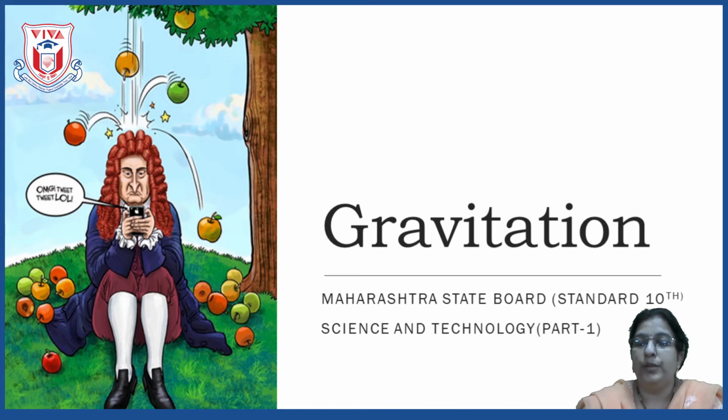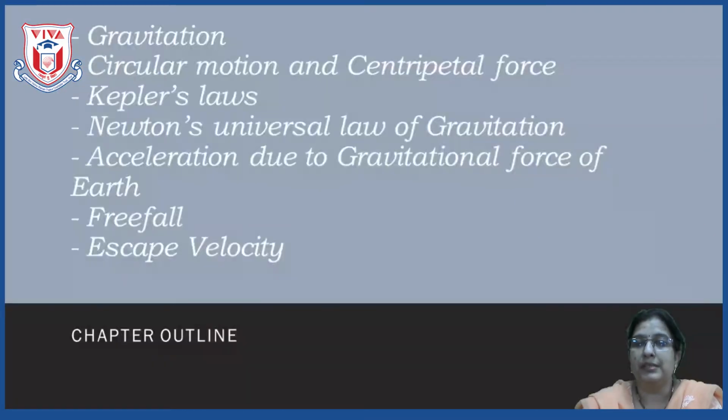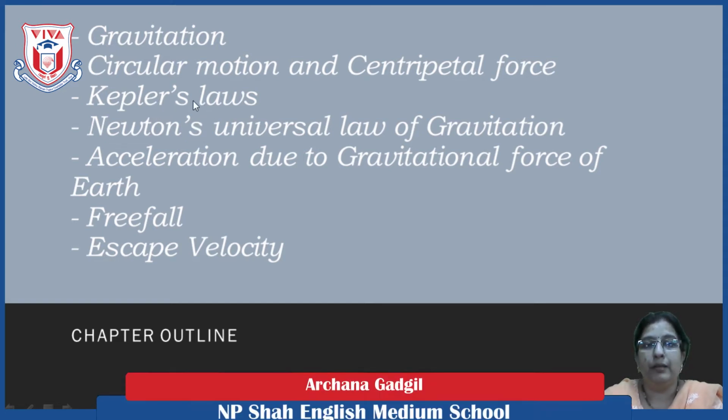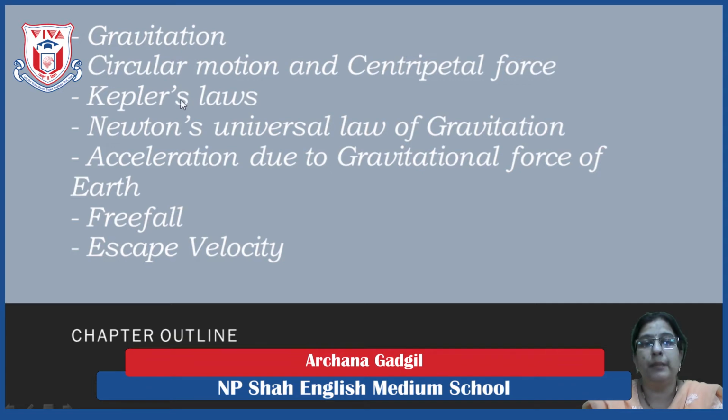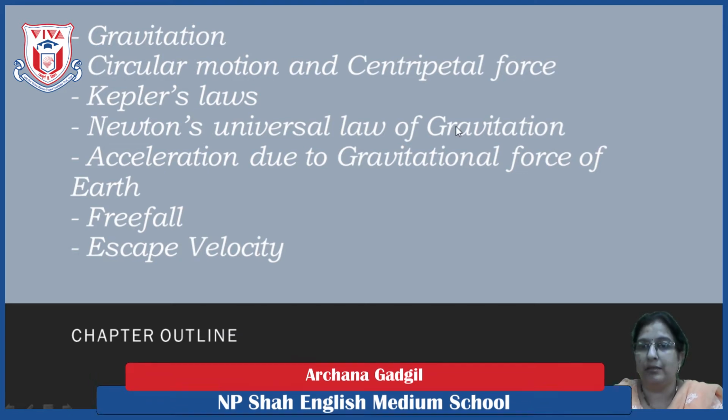Let's start with today's lesson. Let's see what's the outline of this lesson. In this lesson children, we are going to learn the definition of gravitation, then what is circular motion and centripetal force, what are the laws made by Kepler, those are called Kepler's 3 laws of planetary motion, what is Newton's universal law of gravitation.